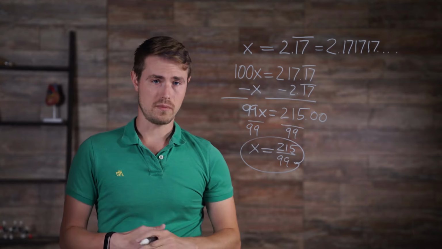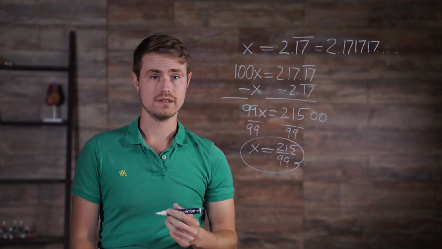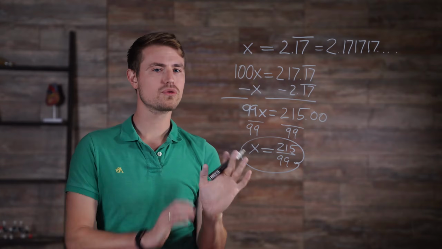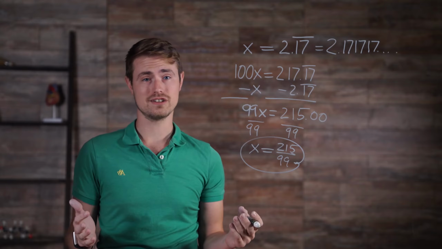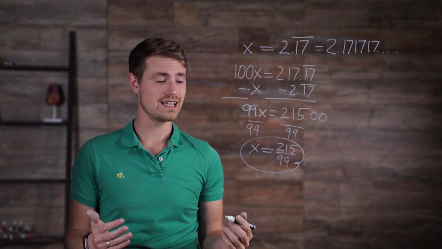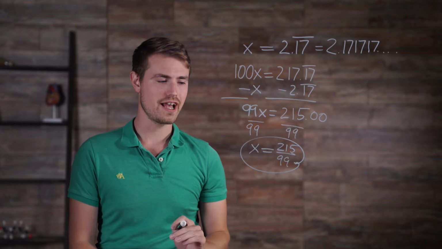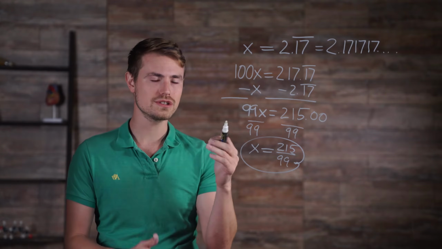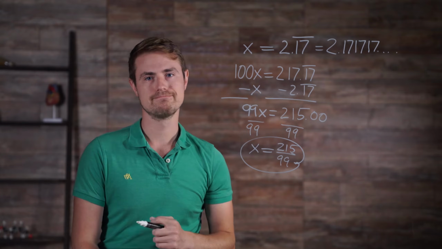This is a fractional representation of x equal to 2.17 repeating. This proof shows that repeating decimals are also considered rational because they can be written as a fraction of integers. If you plug this into your calculator, you will get something close to, probably rounded, 2.17 repeating.